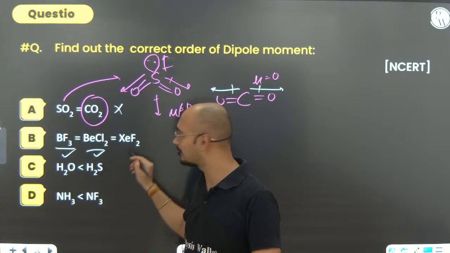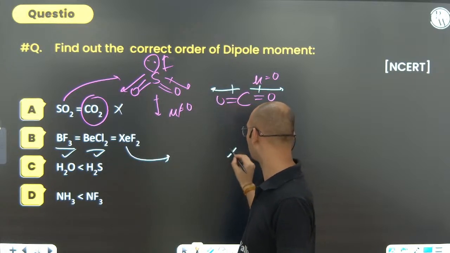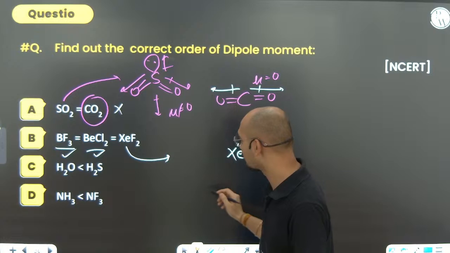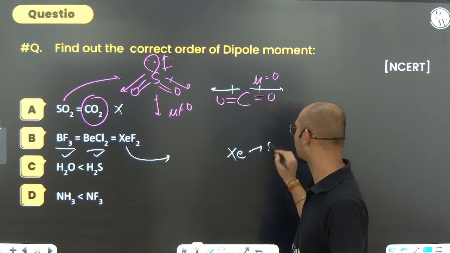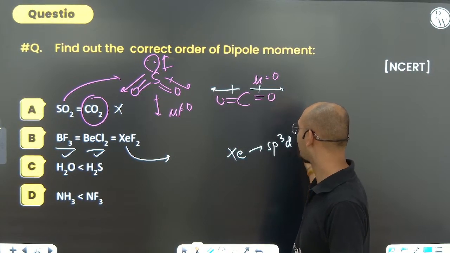BeCl2 is symmetrical, correct. What about XeF2? XeF2 needs a little looking at. You have to find out the hybridization. Hybridization comes out to be sp3d. How is it coming?